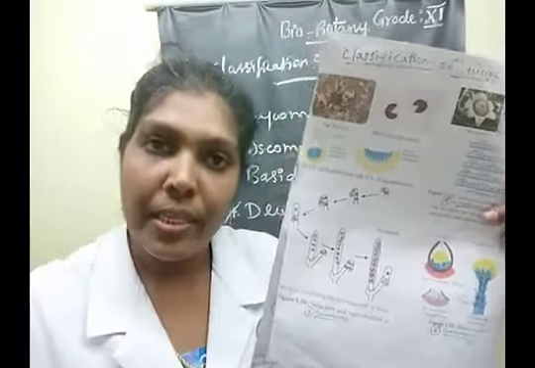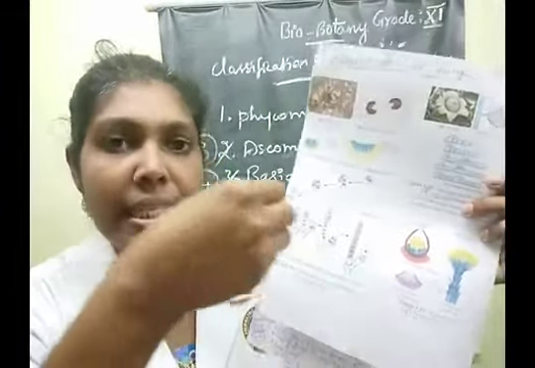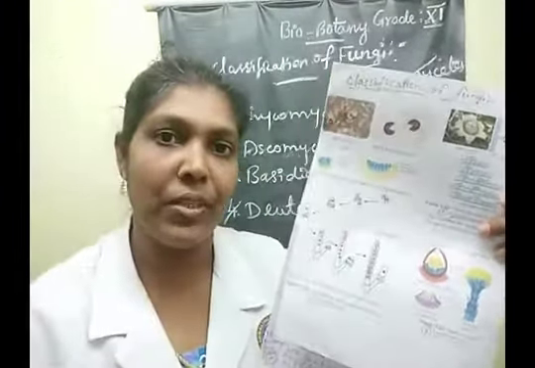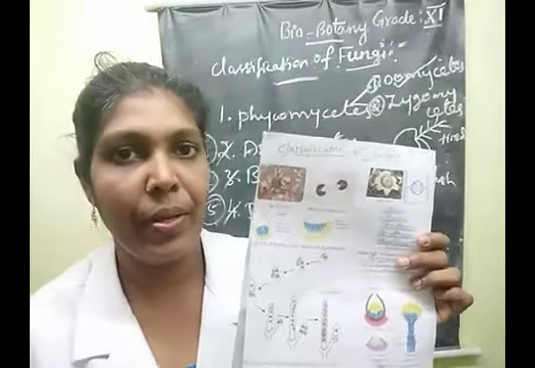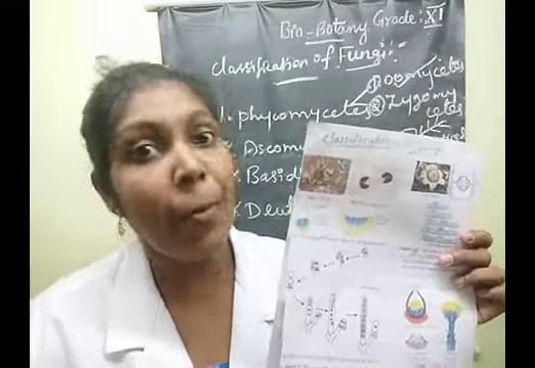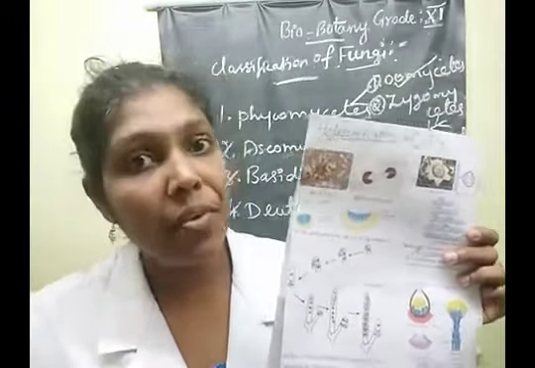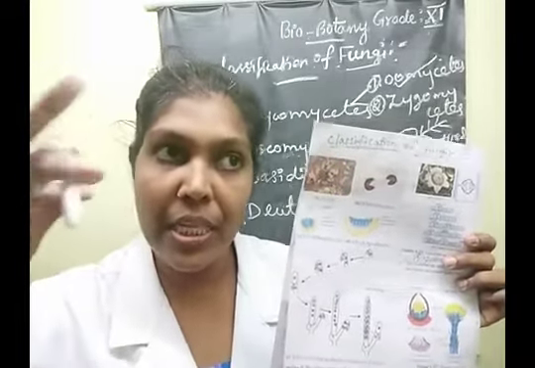Then further, they undergo mitotic cell division. Meiotic cell division means reduction division. Then the next step, mitotic division, multiplication division, forms 8 nuclei. In the reduction division, the diploid nucleus produces 4 haploid nuclei by meiotic division.